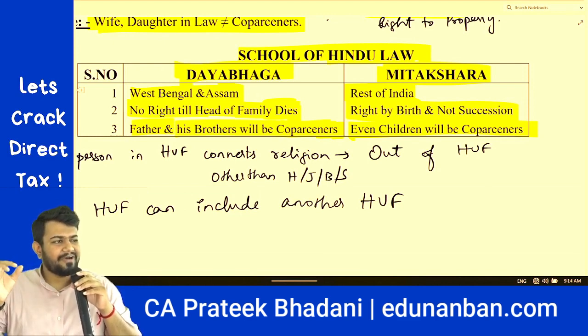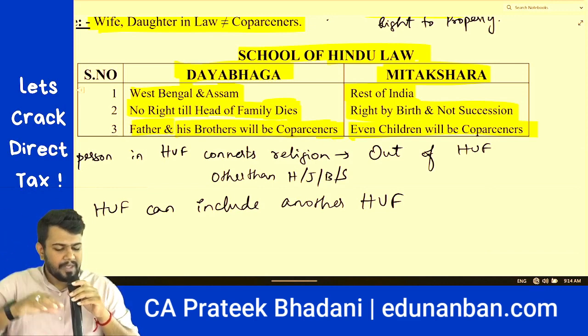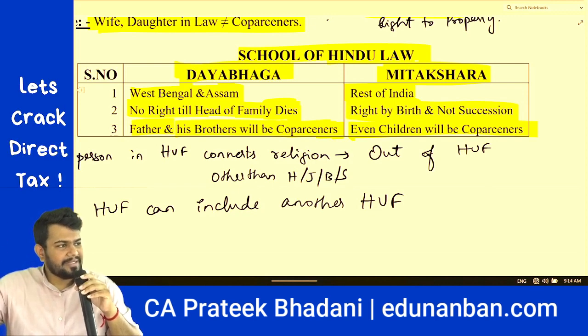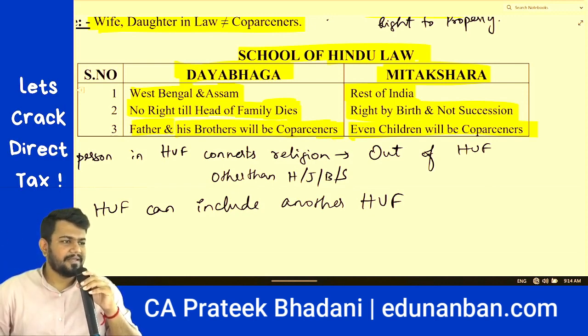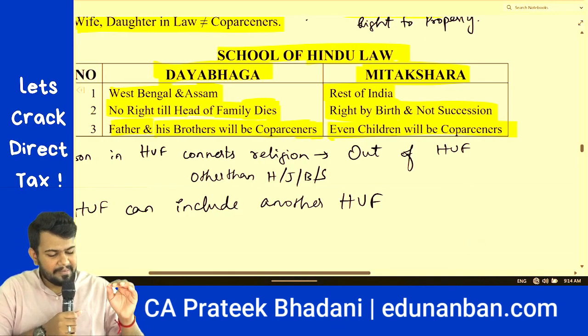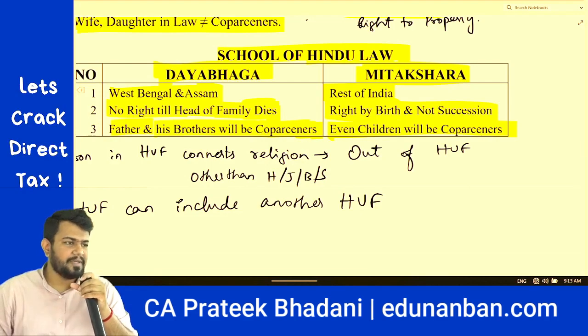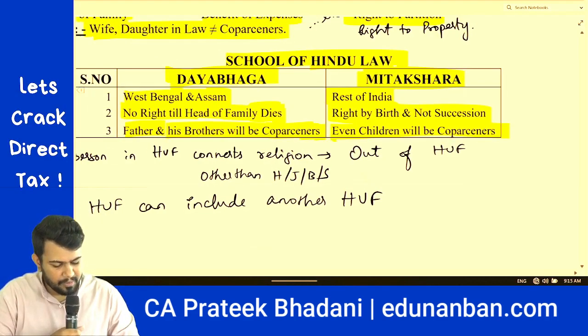Hence, only the father and brothers of father will be co-partners since the grandfather is no more. Okay? If father also dies, then only the children of the father will get the right in the property. But in Mitakshara school, right is by birth and not by succession. Hence, even children will be co-partners in the property.